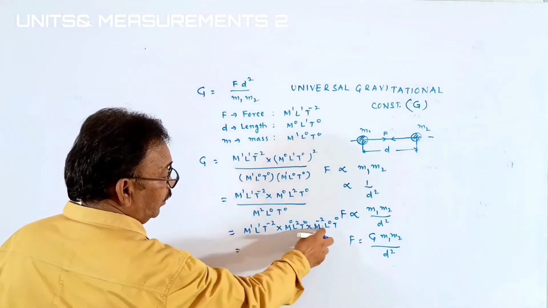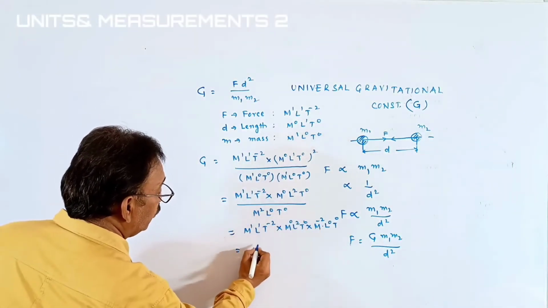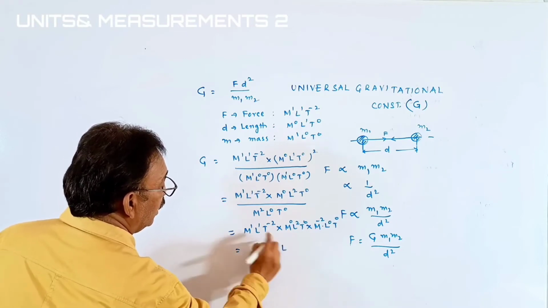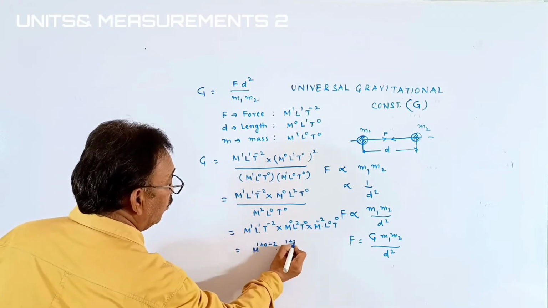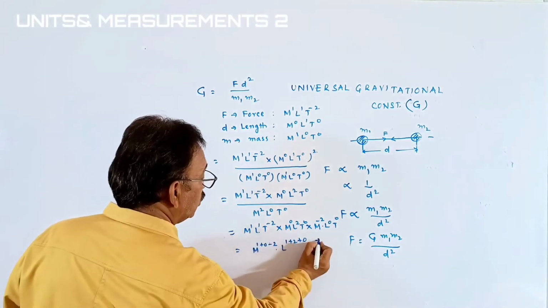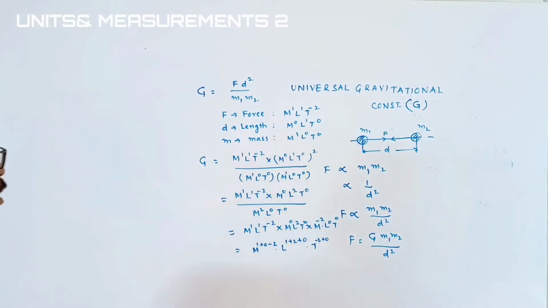Then we are taking the bases. Here bases are the same, so we have to add the powers. M to the power of 1 plus 0 minus 2, L to the power of 1 plus 2 plus 0, T to the power of minus 2 plus 0. Okay, students.